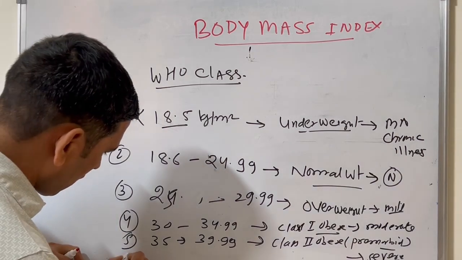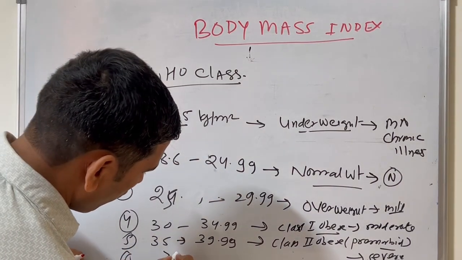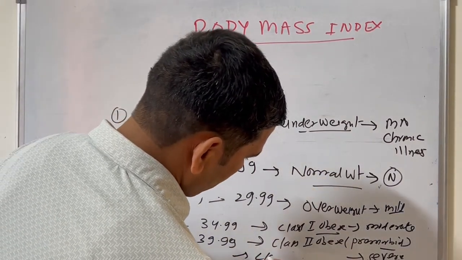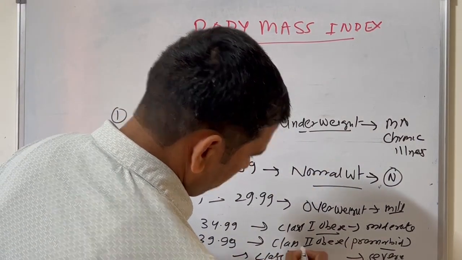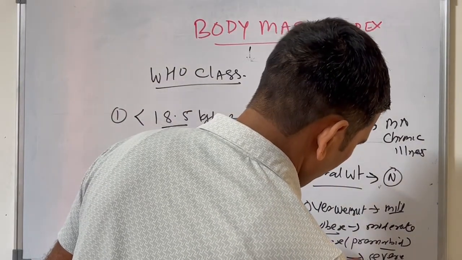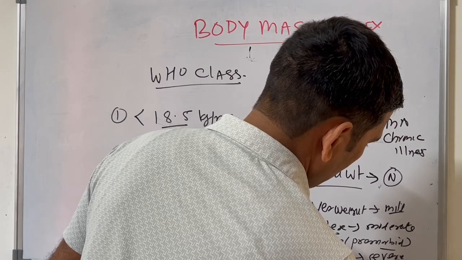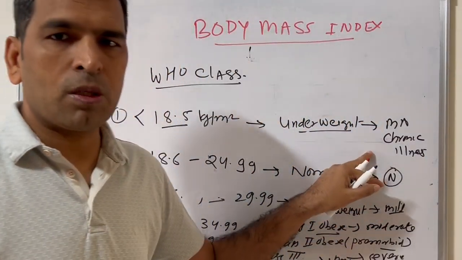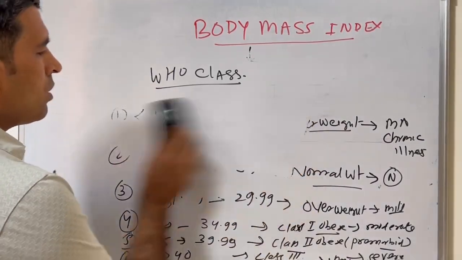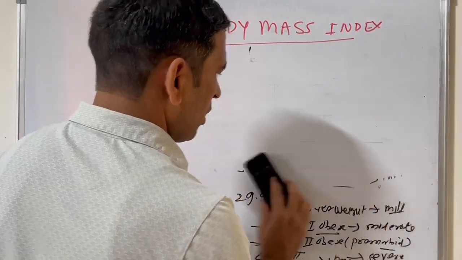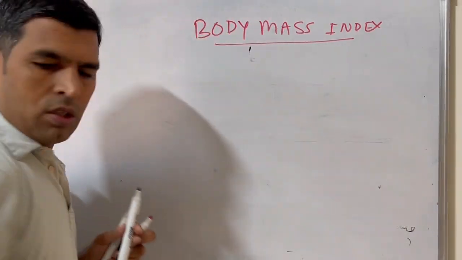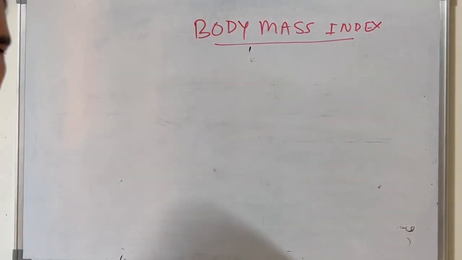And sixth category is more than 40. More than 40 comes into class 3 obese, and this is very severe risk of these systemic illnesses like OSA, cardiovascular disease and hypertension. So these are the risks.